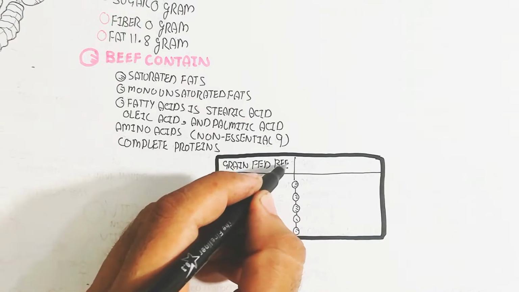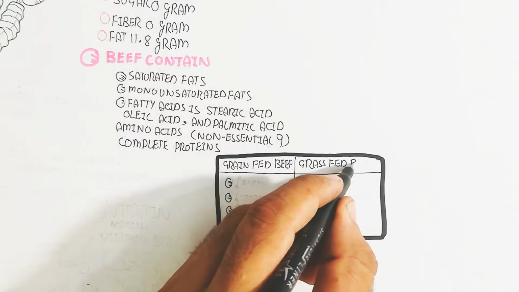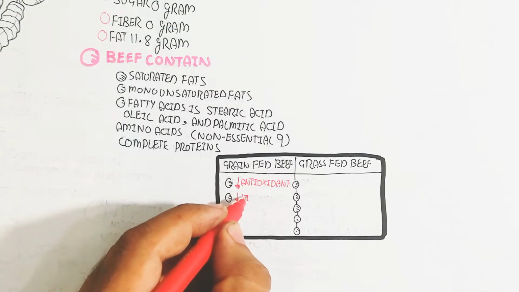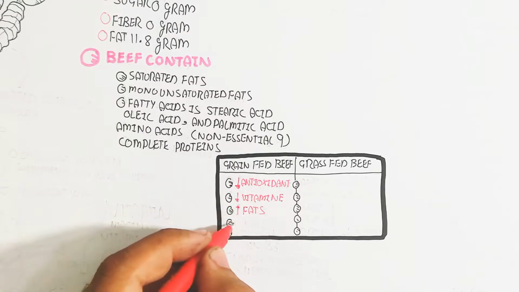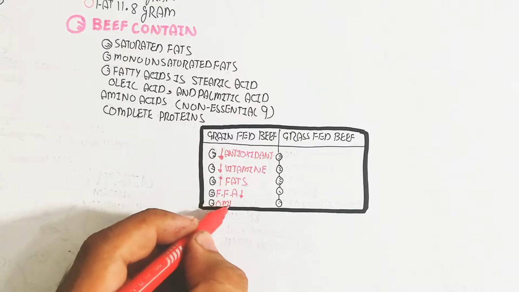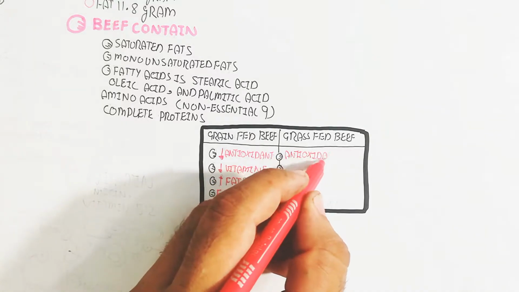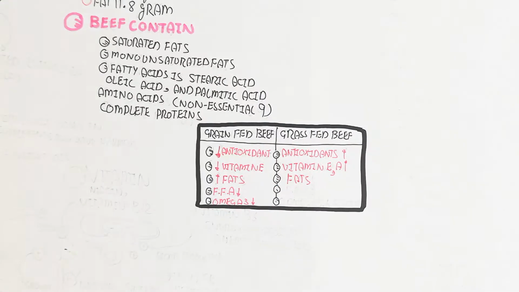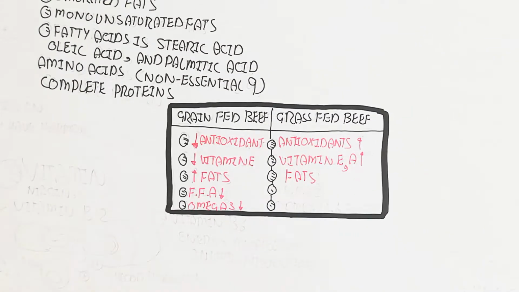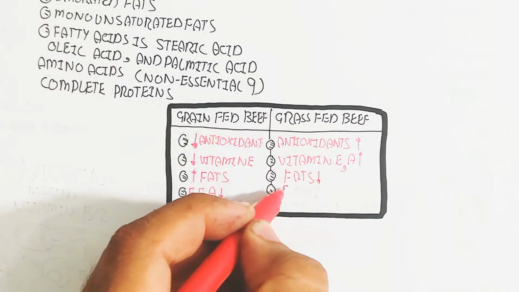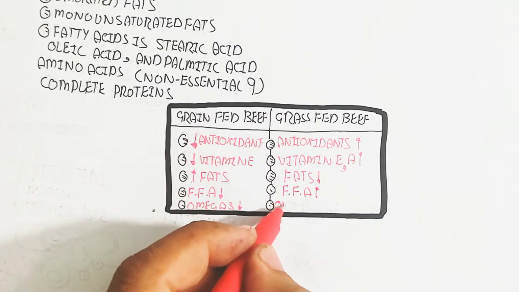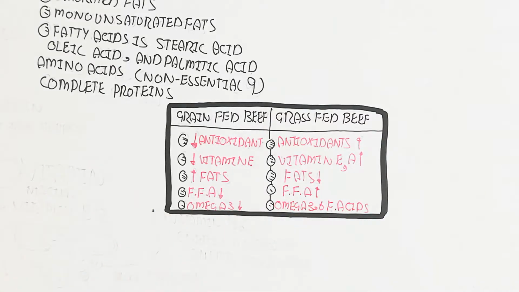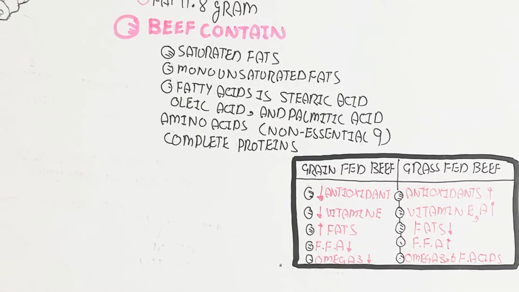So there are two types of red meat: the grain-fed beef, where the mammal is fed grain, while the grass-fed beef. So the grass-fed is basically higher in antioxidants, vitamin E and A are higher, and fats are low, but free fatty acids increase, and omega 3 and omega 6 fatty acids will increase, while the grain-fed beef has decreased antioxidants, vitamins, fat, free fatty acids, and omega 3.